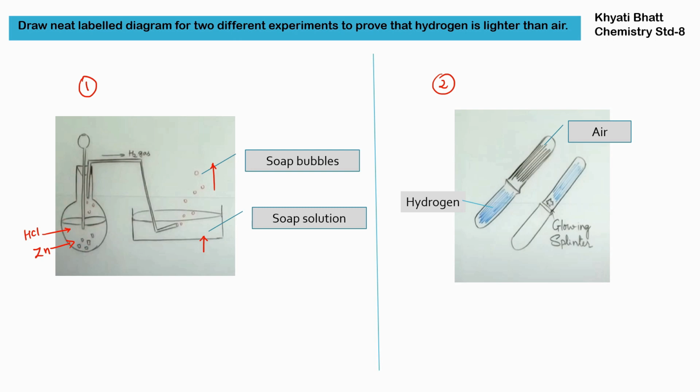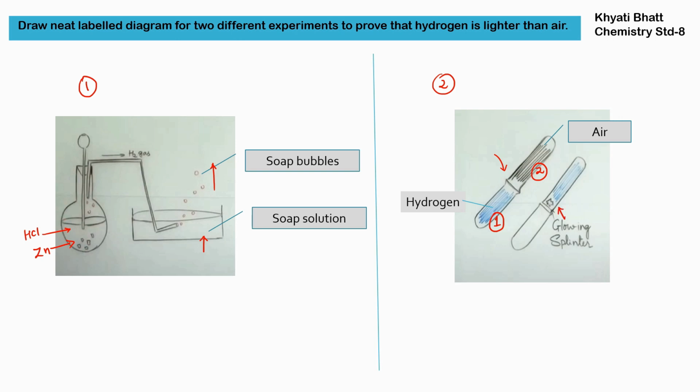Now our second experiment. There are two test tubes, a first test tube and a second test tube. In the first test tube we are taking hydrogen and in the second test tube we are taking air. Now we place the test tube filled with air above the test tube of hydrogen, just as shown in the figure. After some time we add a glowing splinter into the test tube, and we will see that it sparks at the mouth of the first test tube.